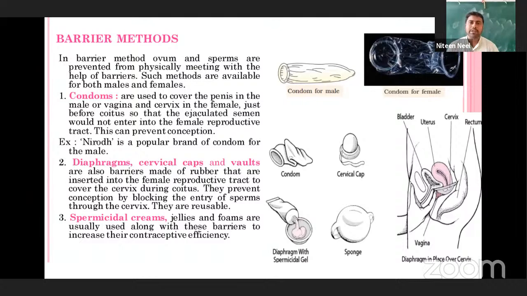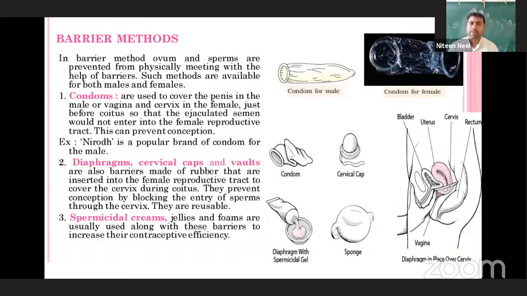So as we know, they have been commonly used to cover the penis in case of the male. Even in case of the female, the vagina as well as cervix is going to be covered just before the coitus, or we can say just before the sexual act, so that the ejaculated semen would not enter into the female reproductive tract, right?